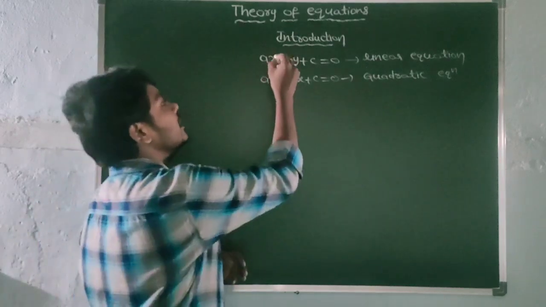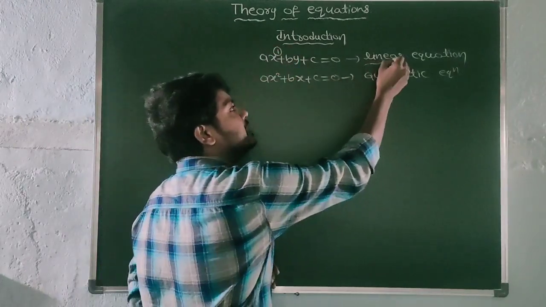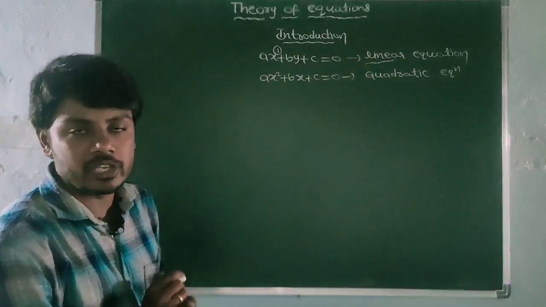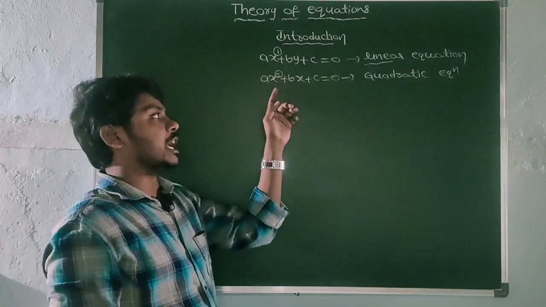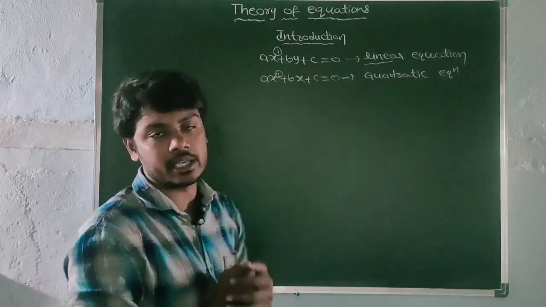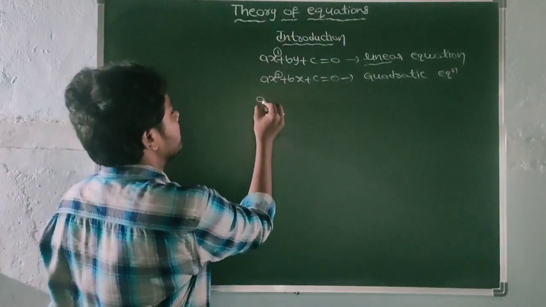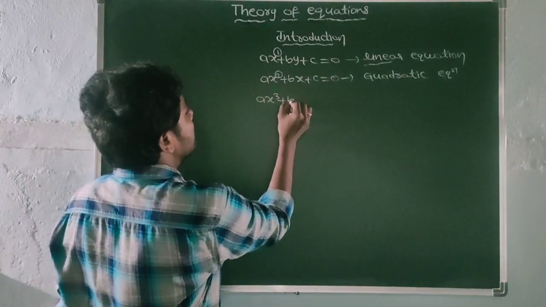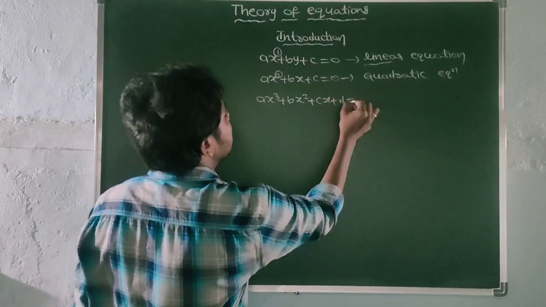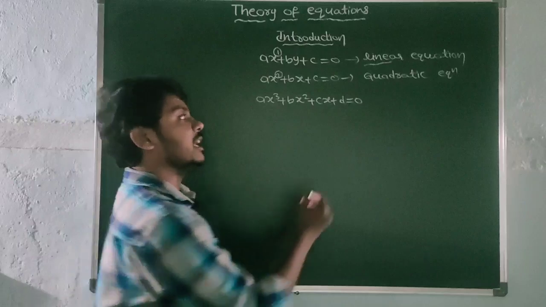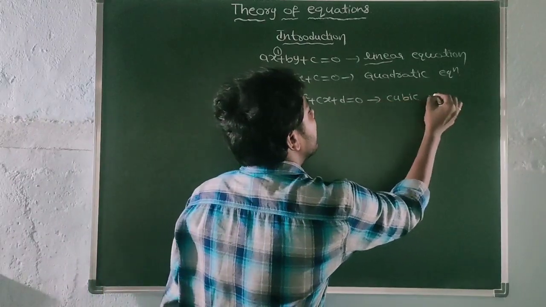See here, if degree is 1, then clearly this equation is a linear equation. If degree is 2, then the type of equation is called quadratic equation. If degree is 3, see here, ax cube plus bx square plus cx plus d is equal to 0. So clearly this equation is cubic equation.